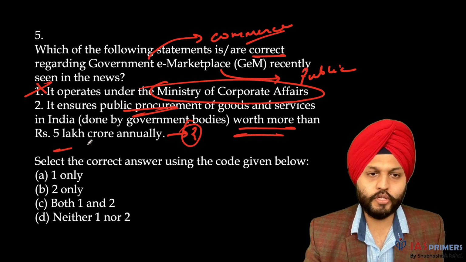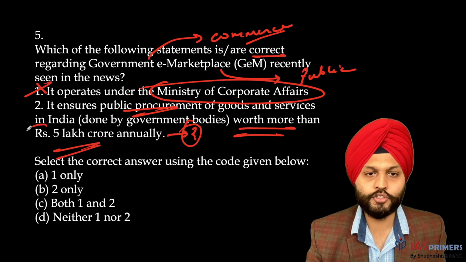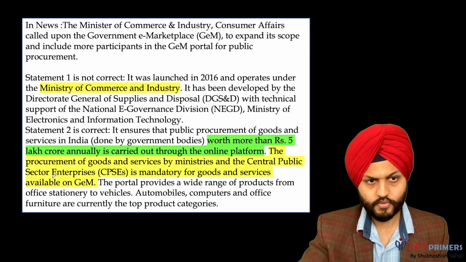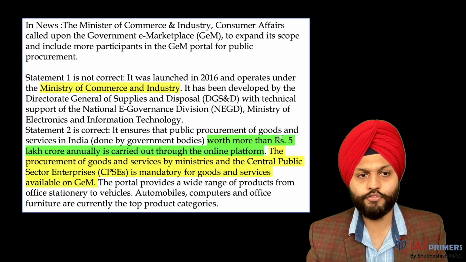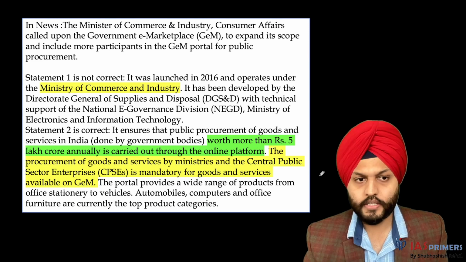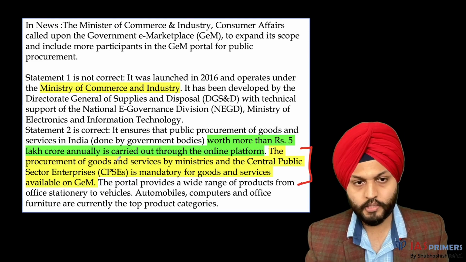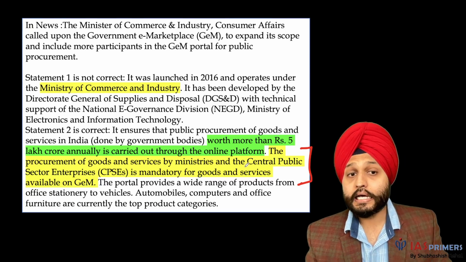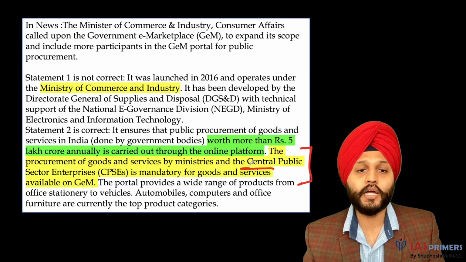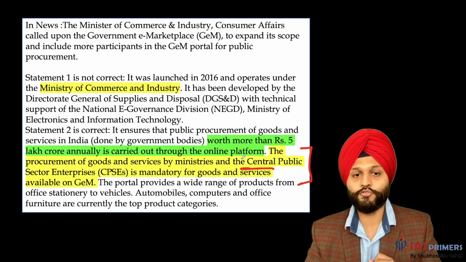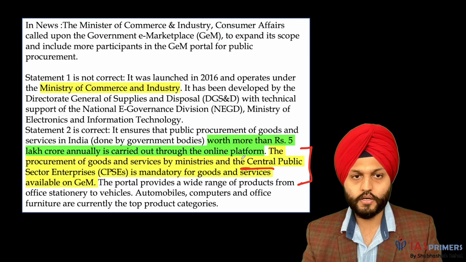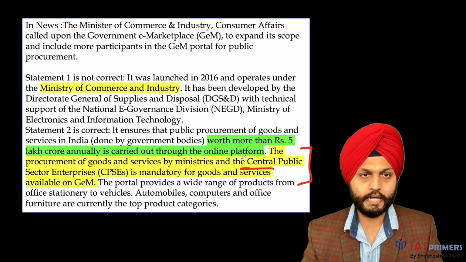Two, I know it is correct because I have read this, but otherwise I would have had confusion over this fact. So B is the answer. So worth more than 5 lakh crore annually is carried out through online platform. Then you can look at this information. The procurement of goods and services by ministries and central public service enterprises is mandatory for goods and services available on GeM. Okay, so it's about the central government.